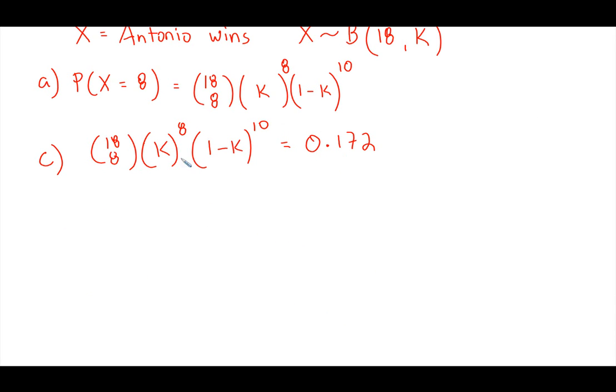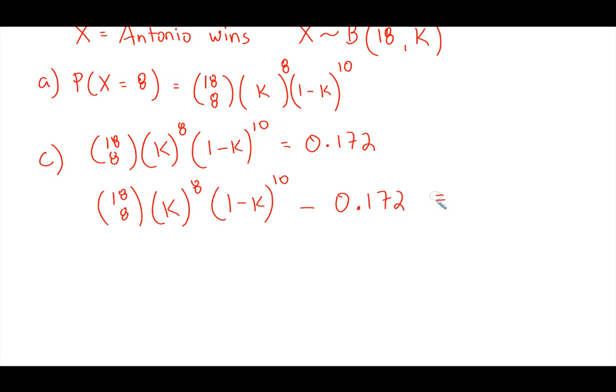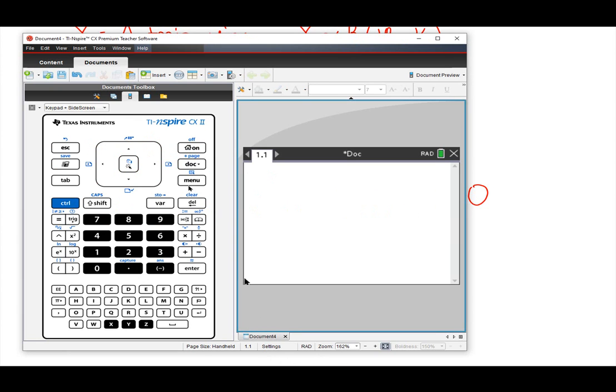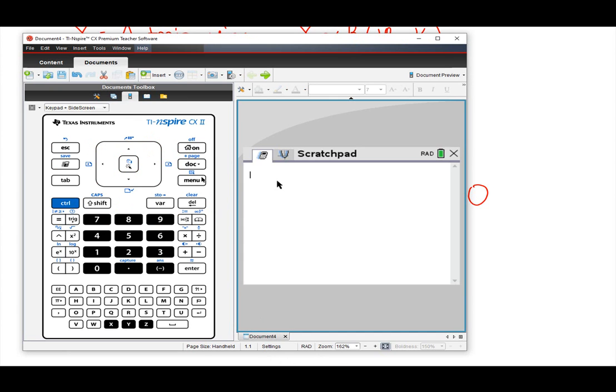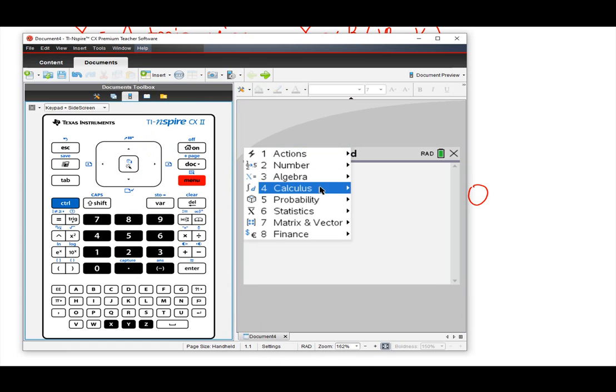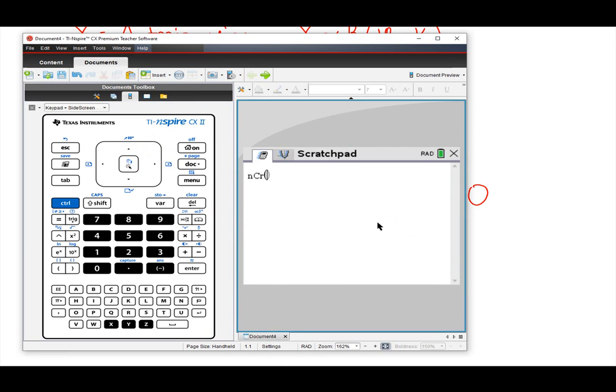So we have 18 choose 8 times K to the 8, times (1 minus K) to the 10th, minus 0.172, equal to 0. And then I need to know what 18 choose 8 is, so let's calculate that. We go to menu, probability, combination, so we have 18 comma 8 here.